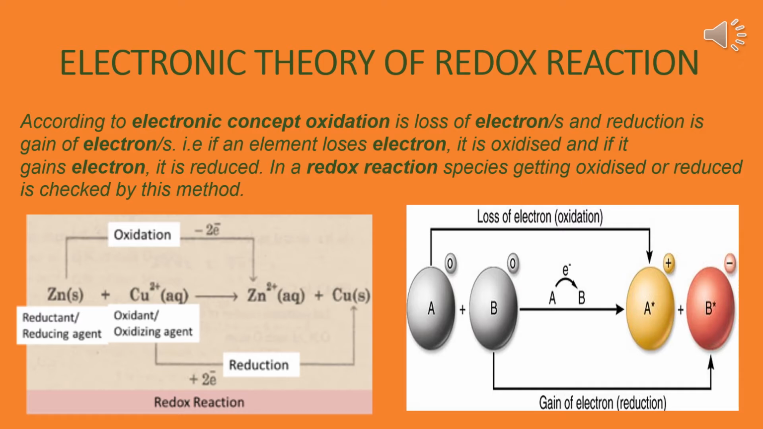Now see the diagram. One example I have given: when zinc is reacting with copper, oxidation happens and reduction also happens. By arrow I have discussed everything. And in another diagram I have shown that gain of electron means reduction and loss of electron means oxidation.